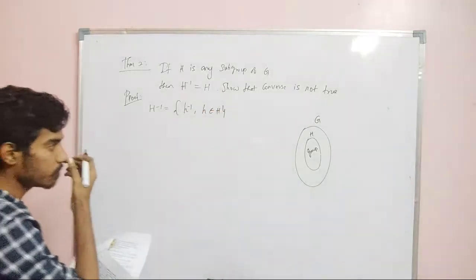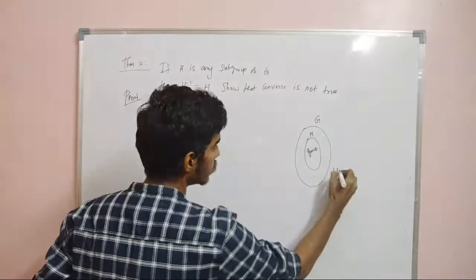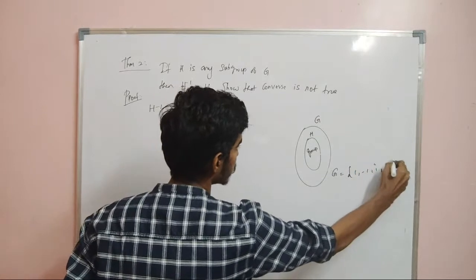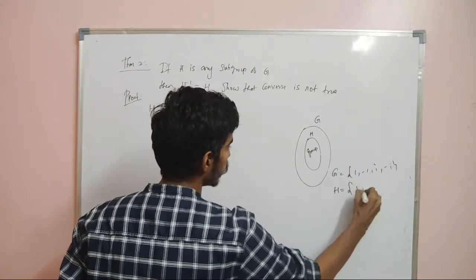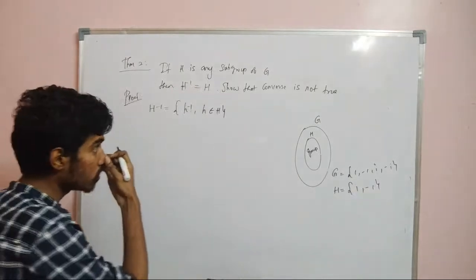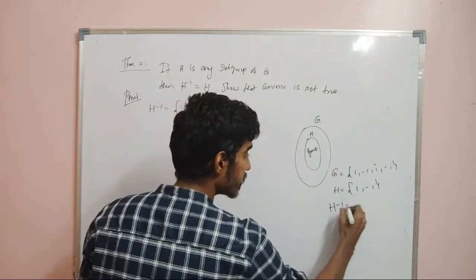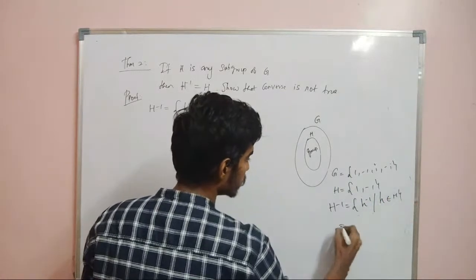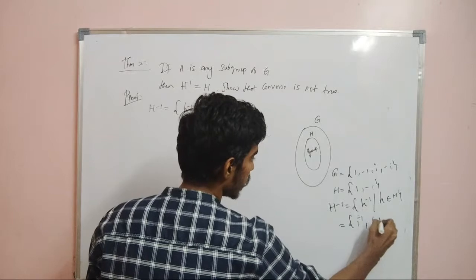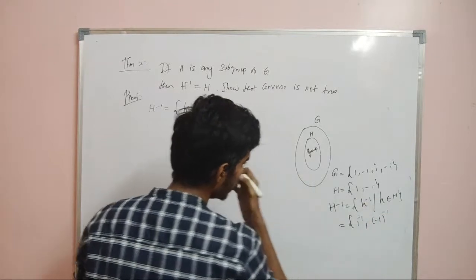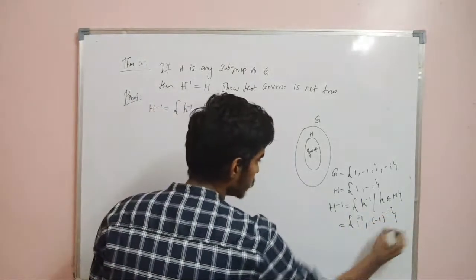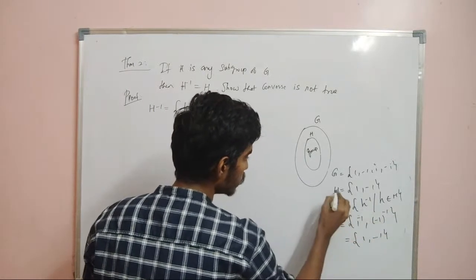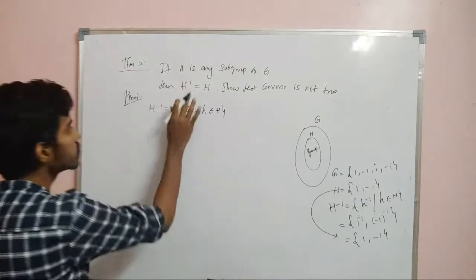So for example, if G is equal to 1, minus 1, i, minus i, we already verified that 1 and minus 1 form a subgroup. Now what about H inverse? It is the set of all h inverse such that h belongs to capital H. So this set contains 1 inverse and minus 1 inverse. The inverse of 1 is 1 again, and the inverse of minus 1 is minus 1. Now you can see both H and H inverse are the same. That is what we need to prove.